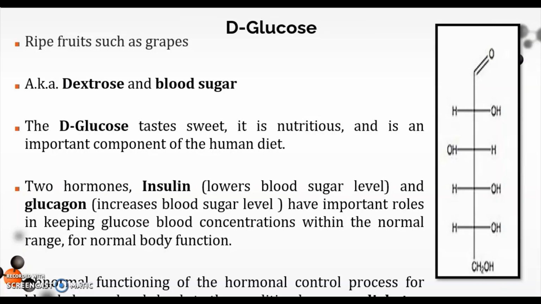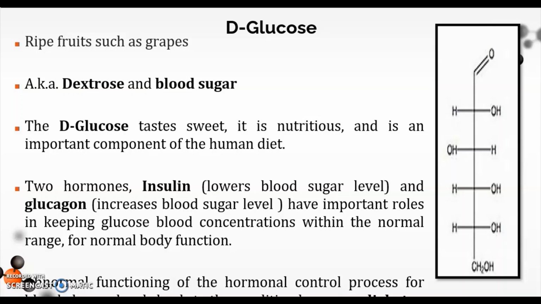Next one is D-glucose. As you can see in the picture, glucose is an example of a sugar with an aldehyde group. It has 6 carbon atoms. Of all the monosaccharides, D-glucose is the most abundant in nature and the most important from a human nutritional standpoint. Ripe fruits, particularly ripe grapes, are good sources of glucose. It is often referred to as grape sugar.